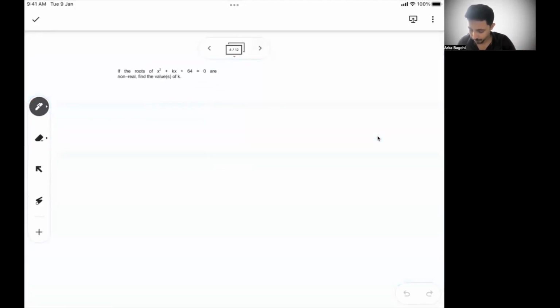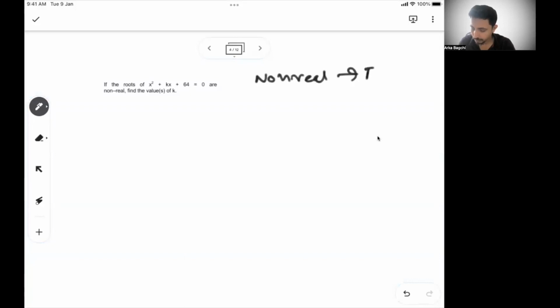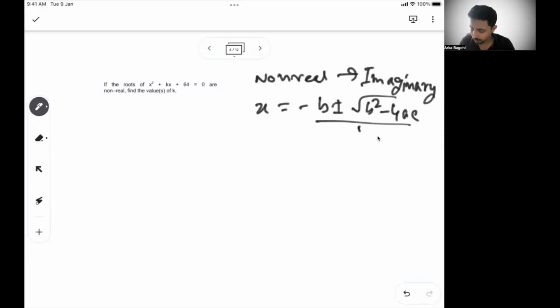Now this talks about x square plus kx plus 64 equal to 0 having roots that are non-real. When roots are non-real, it means roots are imaginary. Now we know x is minus b plus minus root over b square minus 4ac, all by 2a. That is the generic solution.